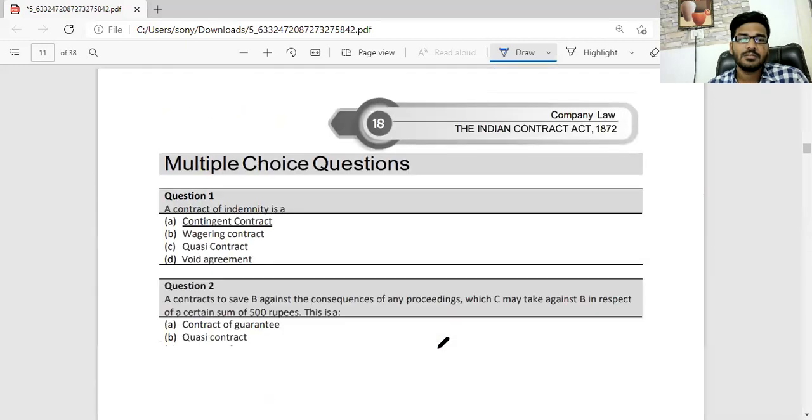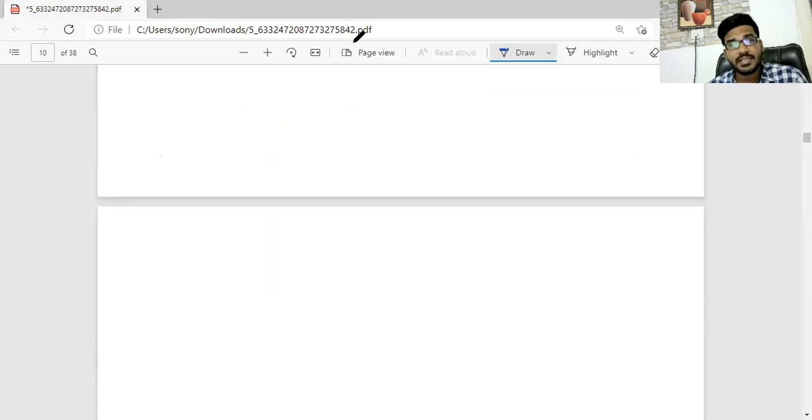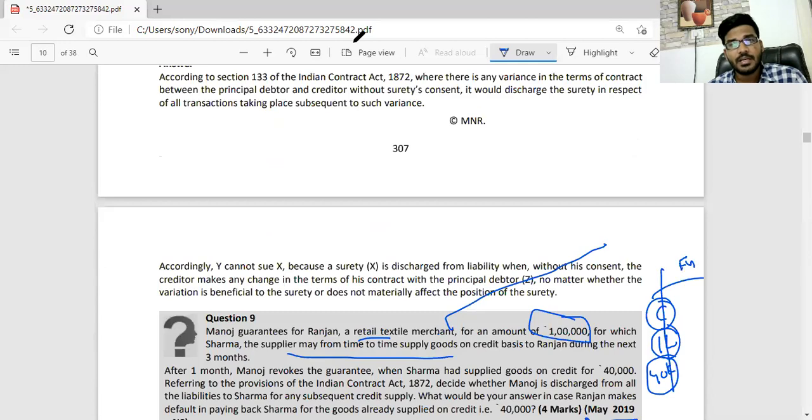Clear, sir? Everyone is clear? Specific guarantee, continuing guarantee, and fidelity guarantee. Everyone is clear? Any doubts? Yes, sir, clear. Tell me, is everyone clear or not? Do you have any doubts related to this discussion?